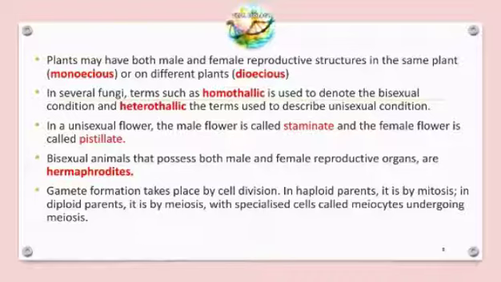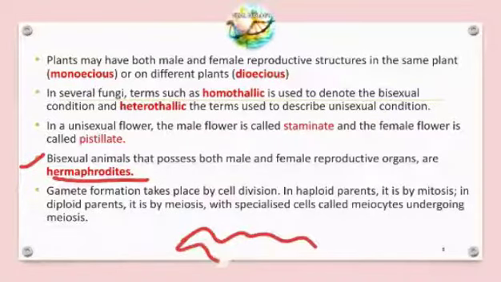Okay, next point: bisexual animals that possess both the male and female reproductive organs are called hermaphrodites. For example, let us take the earthworm, or else C. elegans, one of the nematodes. So C. elegans or any worms like earthworm are hermaphrodites.